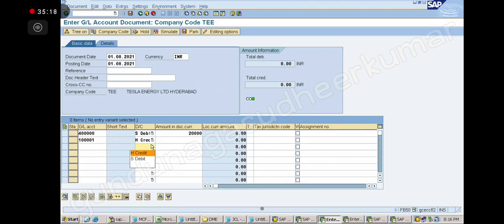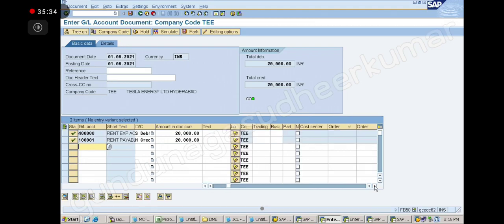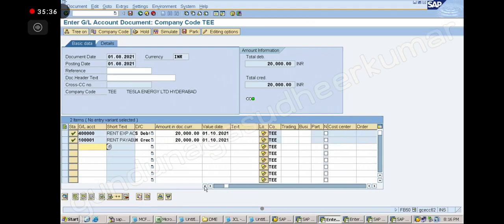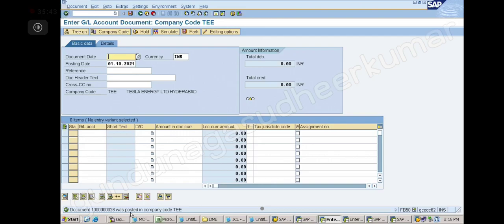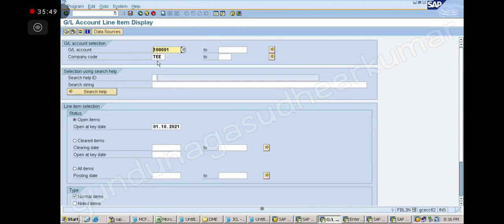Okay, debit. And here I will put star. Okay, done. Rent expense to rent payable. Now next, click on the save option. So when I save this, what will happen? The document is posted. But when I go to FBL3N, you can see this is my rent payable account now.